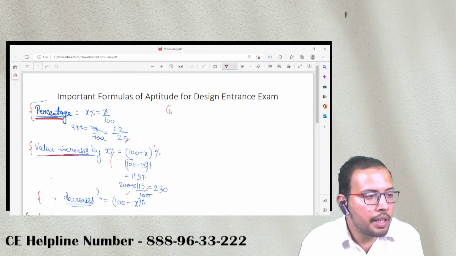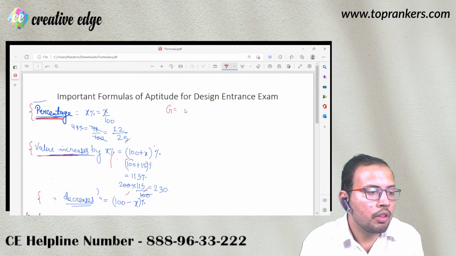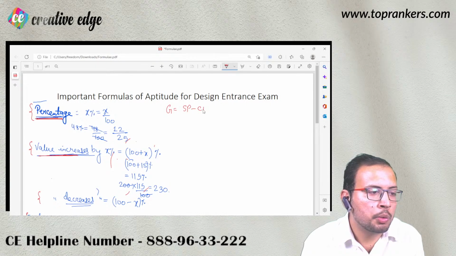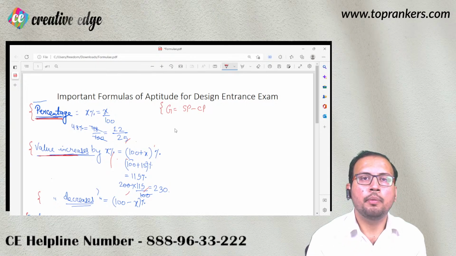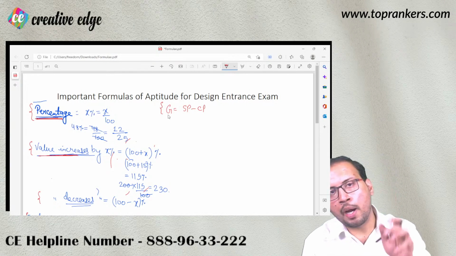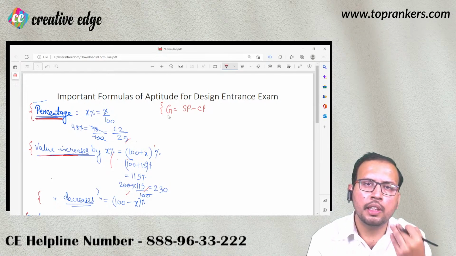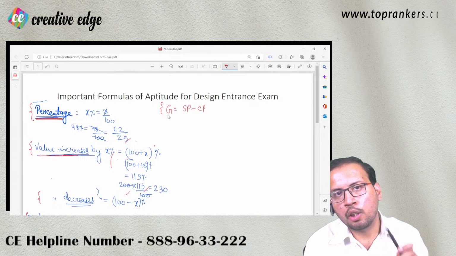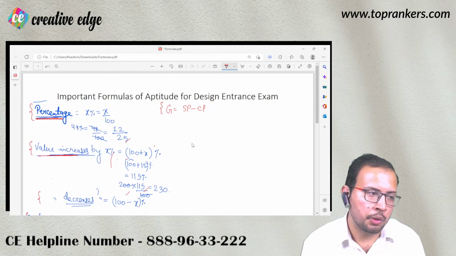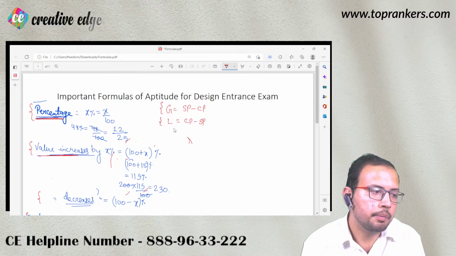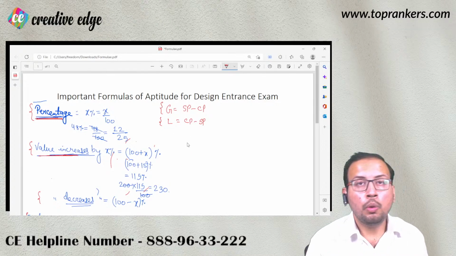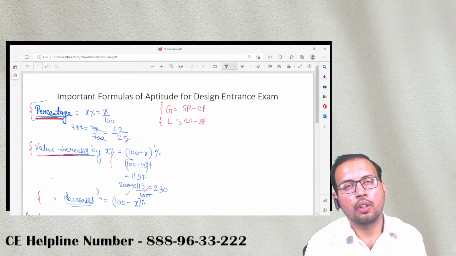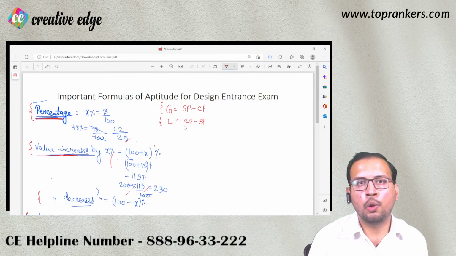So gain can be written as selling price minus cost price, right? In the same way, if you buy this pen at 10 rupees, but you are able to sell it only at 7 rupees, that means you are losing 3 rupees. So the margin of loss is 3 rupees. So in this case, loss is going to be cost minus selling price, right? So this is how your margin of gain or loss looks like.